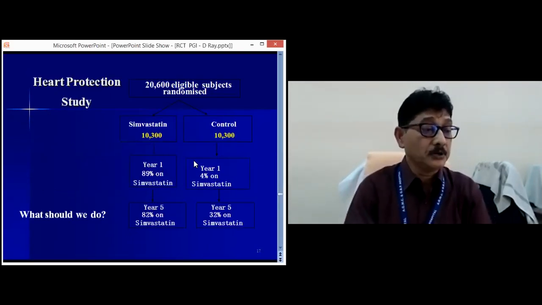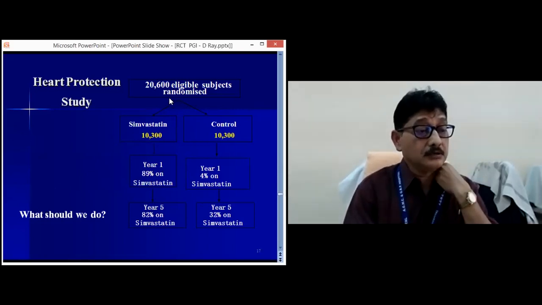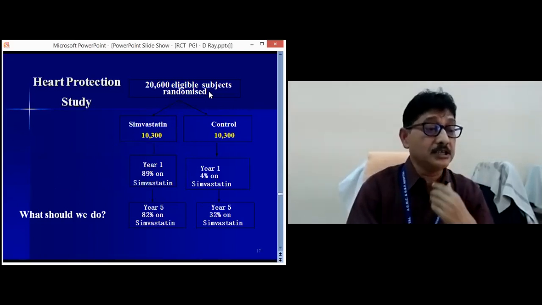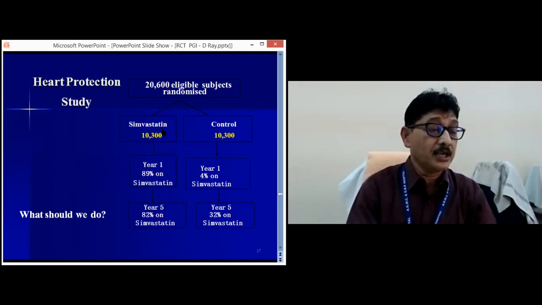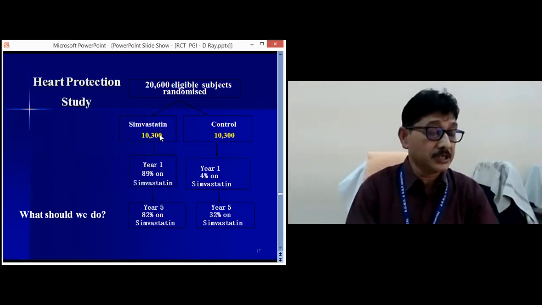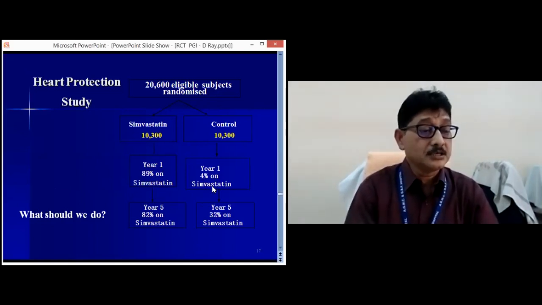There is an example: 20,600 eligible subjects were randomized, and one group got statins, another group was the control group. After 1 year, 89% were on simvastatin and 4% of the control group received the simvastatin. So there was some contamination. And after 5 years, contamination had increased: 32% of the control group received the simvastatin, that is the intervention.